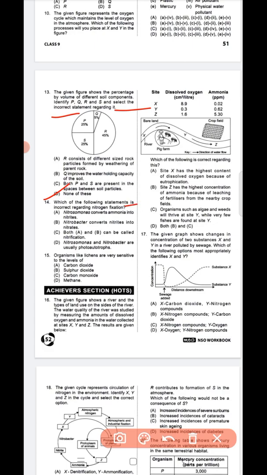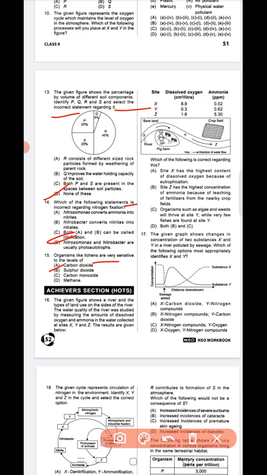Which of the following statements is incorrect regarding nitrogen fixation? So question number 14, option D is the correct answer. Nitrosomonas and nitrobacter are usually photoautotrophs. Okay, nitrosomonas and nitrobacter. Nitrosomonas and nitrobacter are usually photoautotrophs. Next, question number 15. Organisms like lichens are very sensitive to the levels of, question number 15, option B is the correct answer, sulfur dioxide. 15, sulfur dioxide.